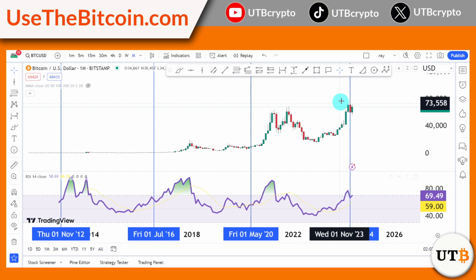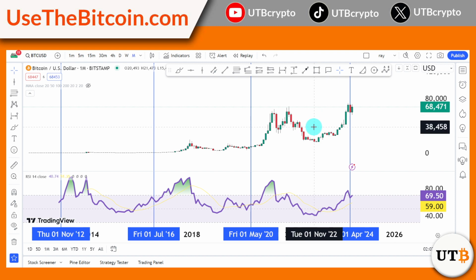We are breaking all-time highs, even though the Bitcoin halving happened. Big institutions like the banks and other investment companies are now offering Bitcoin. They already approved the Bitcoin ETF, and many countries now are slowly accepting Bitcoin as a mode of payment.